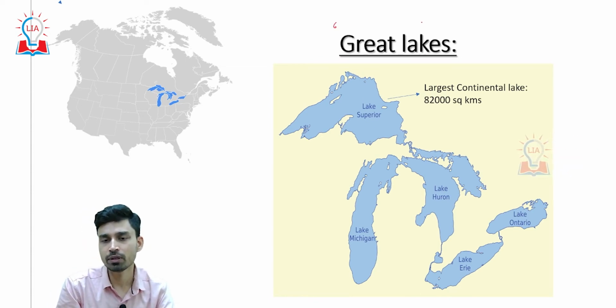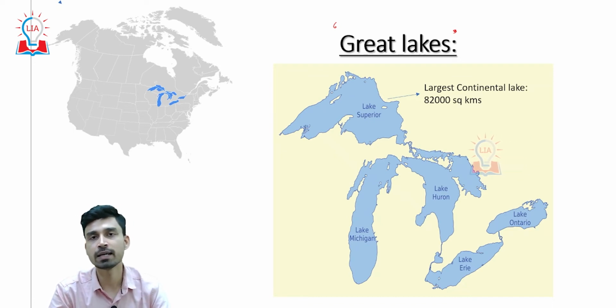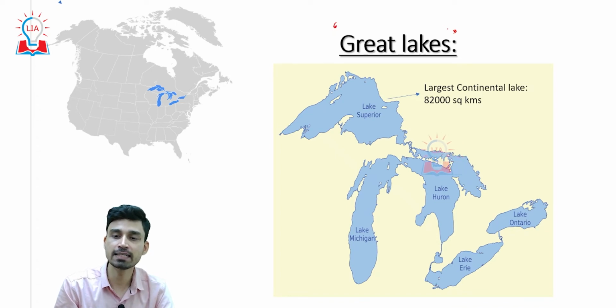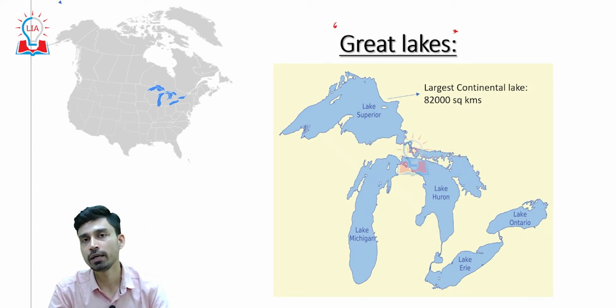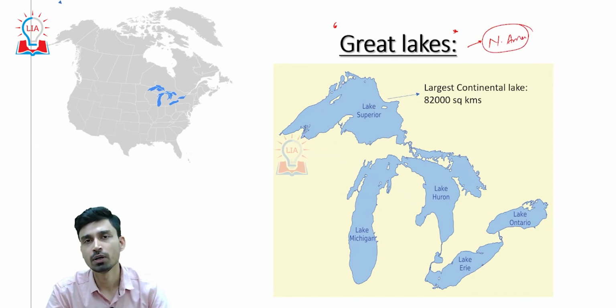Now, after this, moving on, let us try to understand a very important lake network that is collectively called the Great Lakes and is located on the border of the United States of America and Canada. Geographically, we can say that the Great Lakes are located in the North American continent. The Great Lakes are not a single lake, but are made up of 5 individual lakes that are connected with each other by various waterways.